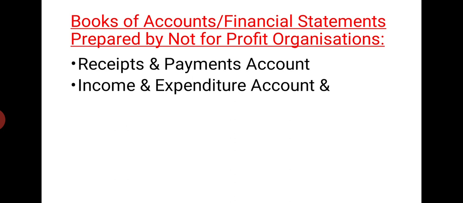The next one is very similar to trading organizations, that is the balance sheet. In the balance sheet there are two parts: the left one is liabilities and the right one is assets. But in our practical problems we are going to do only two types of accounts, the receipts and payment account and the income and expenditure account. Before starting our practical problems, we have to understand all these important points in this chapter.